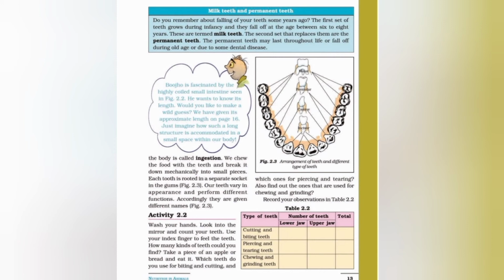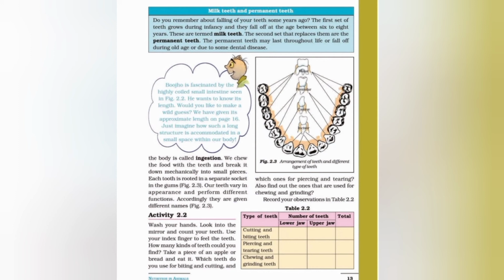So students, the first set of teeth grows during infancy and they fall off at the age of 6 to 8 years. These are termed milk teeth, or temporary teeth, because this type of teeth is replaced by the permanent teeth. The second set that replaces them is the permanent teeth, and the permanent teeth may last throughout life, or fall off during old age or due to some dental disease.